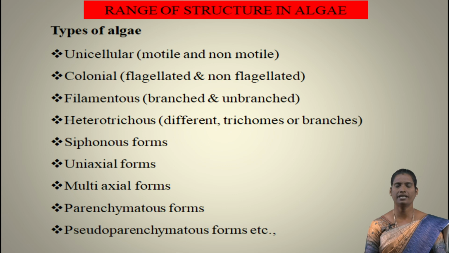Next, parenchymatous. The algal plant body is made up of simple parenchymatous cells. That's called parenchymatous algae. Pseudoparenchymatous forms means the algal cells look like parenchymatous tissue. So that group of algae is called pseudoparenchymatous.